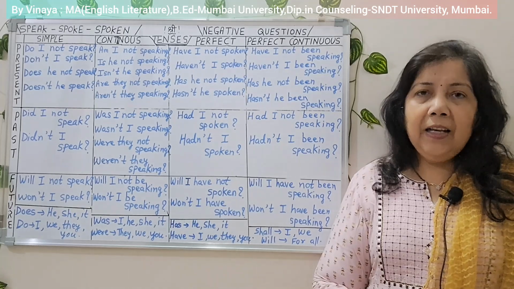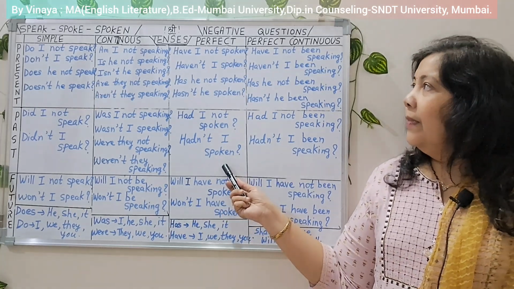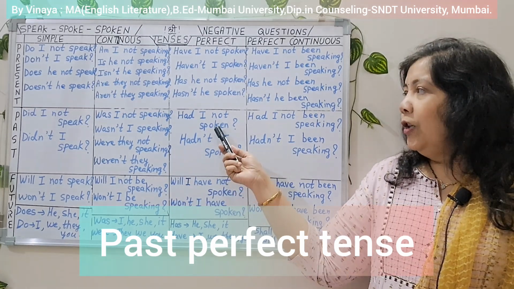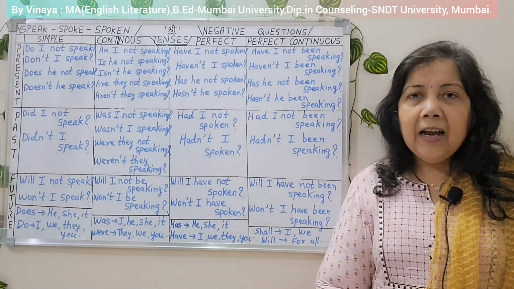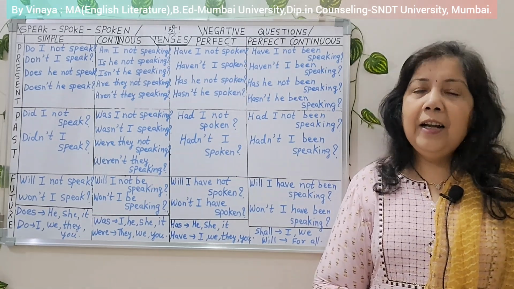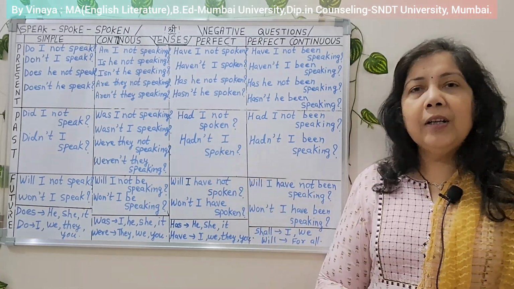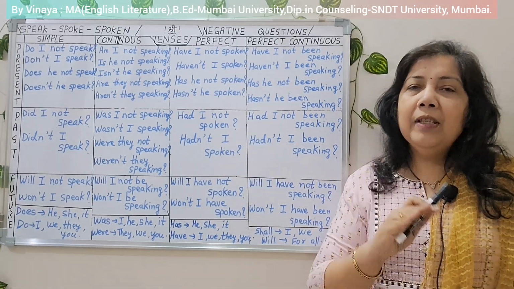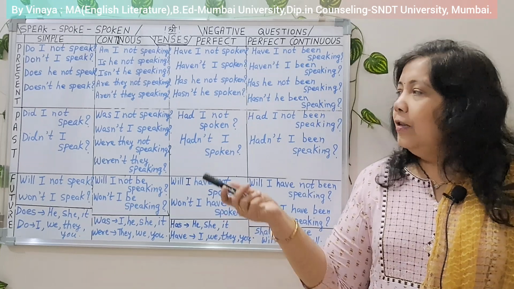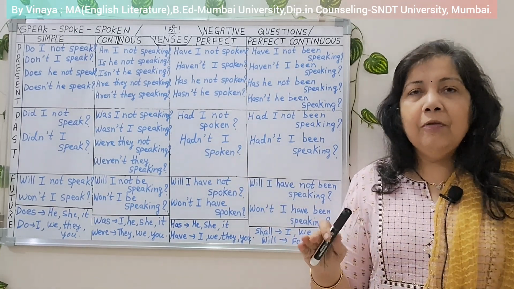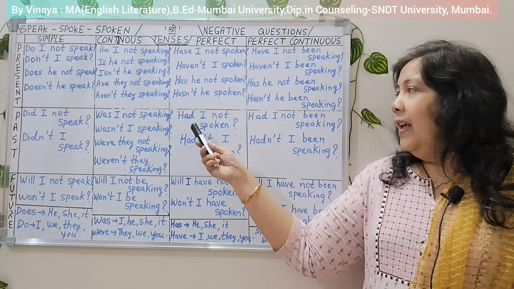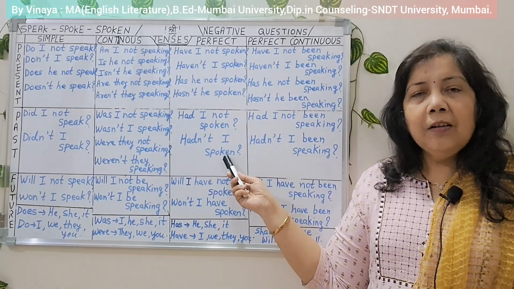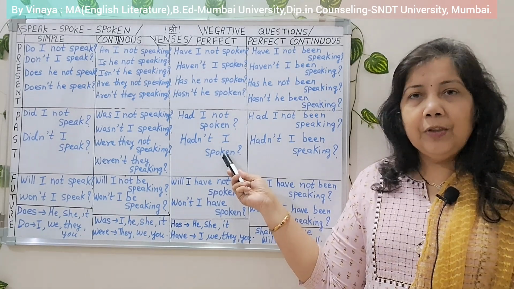Again, tip is at the end. Now the next tense, past perfect tense. Question, had I not spoken? Had not, hadn't. Hadn't I spoken? Had is used only one question because has and have, past tense is had. So only one question for all nouns and pronouns, had in the past. And had not, hadn't. Short form, hadn't I spoken? Spoken, third form of the verb, past participle is used again.